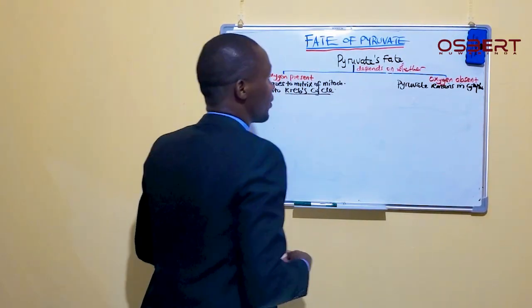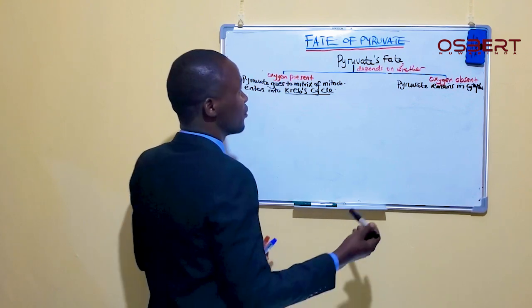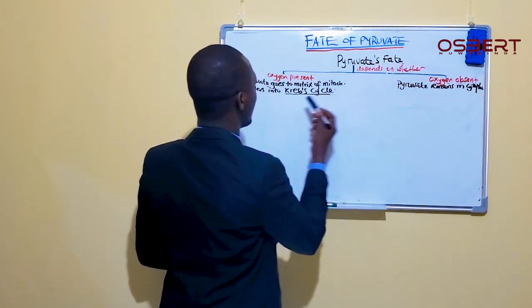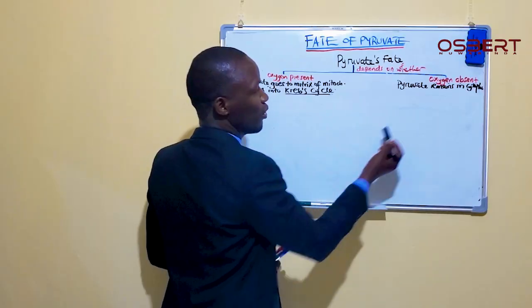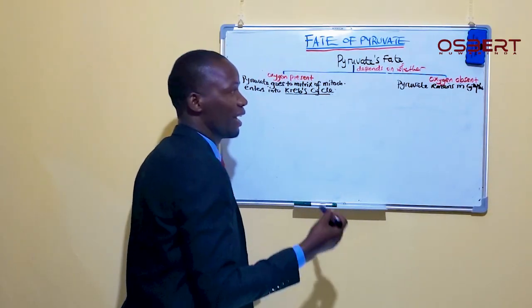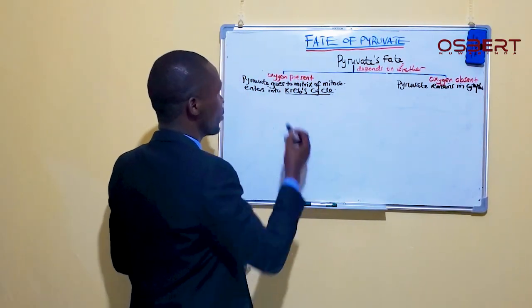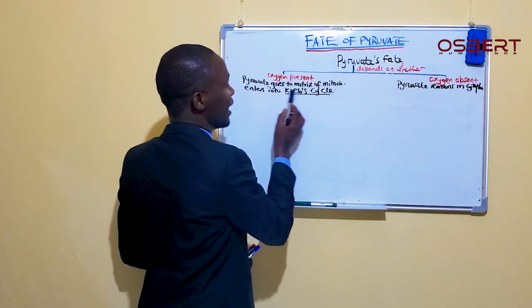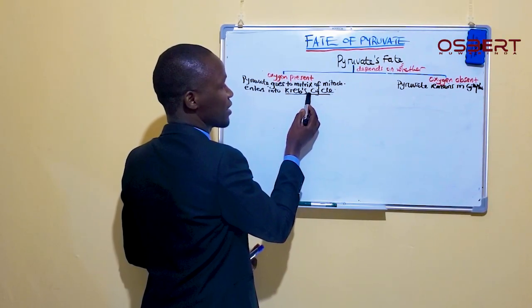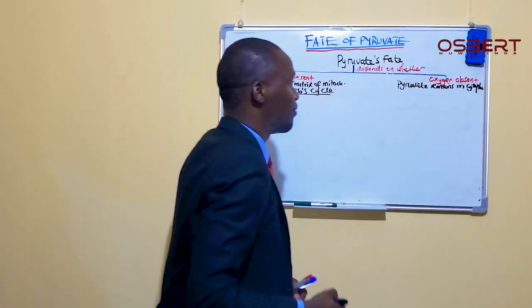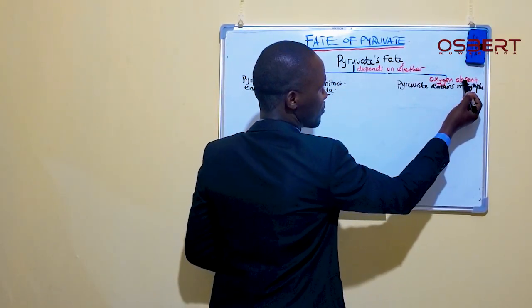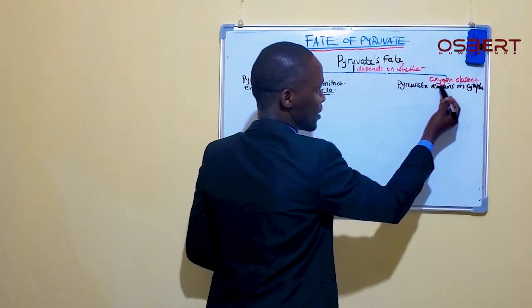Now, after having learned that the fate of pyruvate depends on whether oxygen is present or absent, and that when oxygen is present, the pyruvate goes into the matrix of the mitochondria and enters the next stage, known as the Krebs cycle, what happens when oxygen is absent? The pyruvate remains in the cytoplasm.